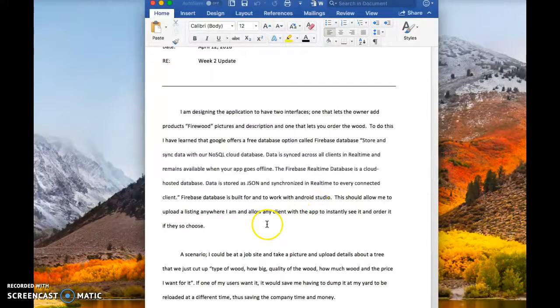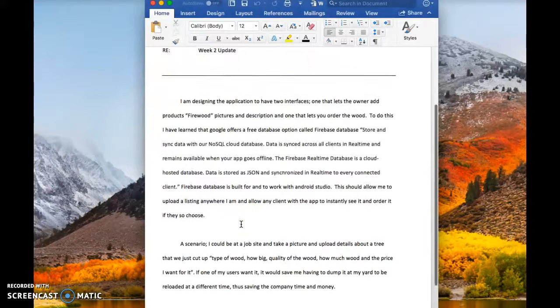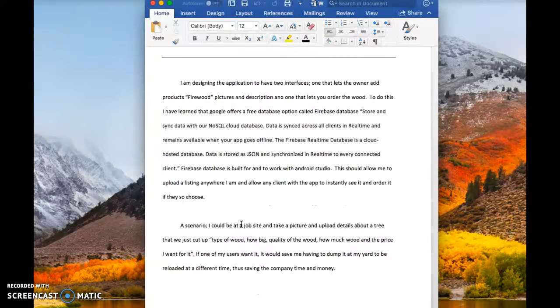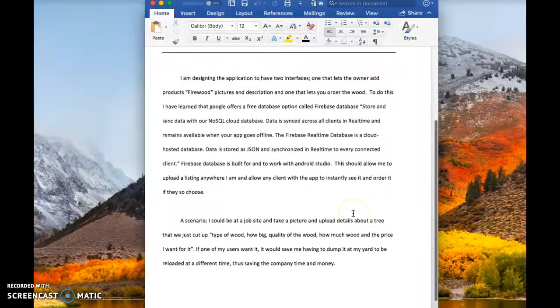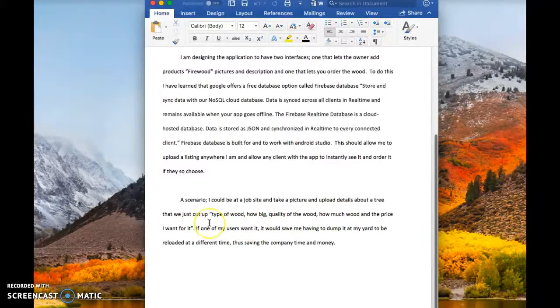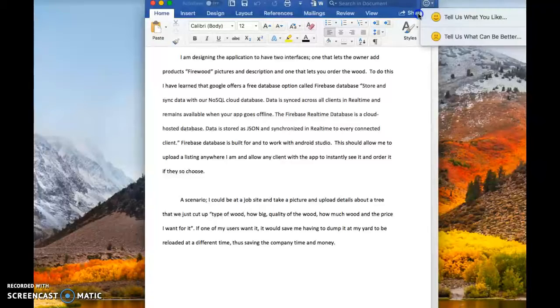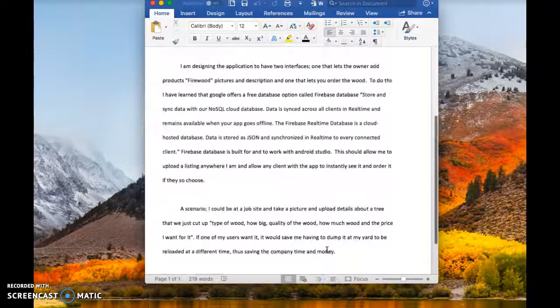This should allow me to upload a listing anywhere I am and allow any client to instantly see what I've uploaded and order it. A scenario would be if I'm on a job site, I could take a picture of the wood that we've just downed, upload it, and anybody that has the Firewood app could instantly see the wood and choose to order it. That would allow us to run right from the job site over to their address and drop the wood there, versus having to drop it in our yard and then reload it at a separate time.